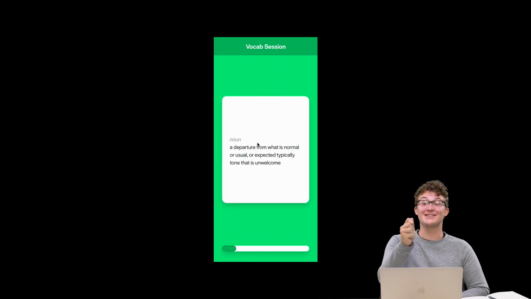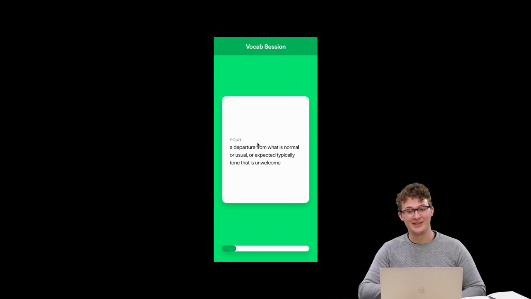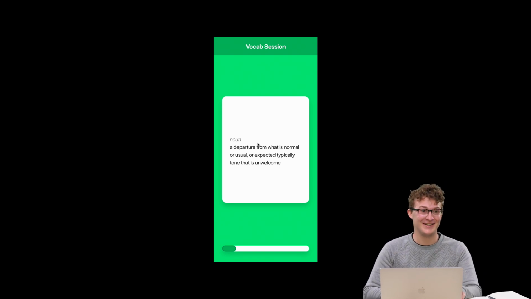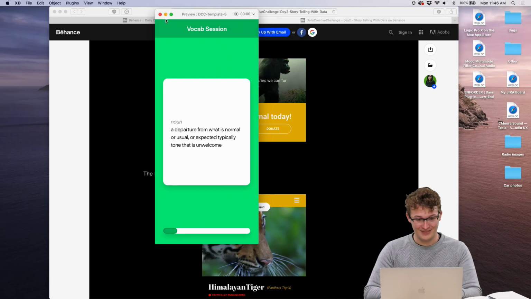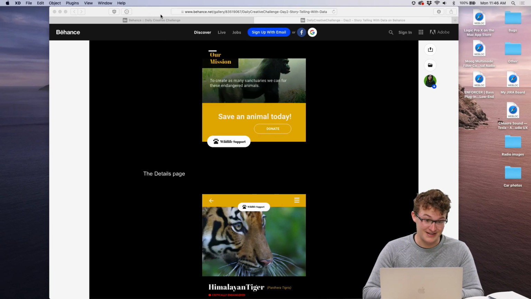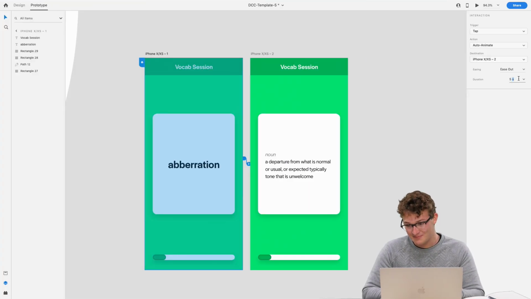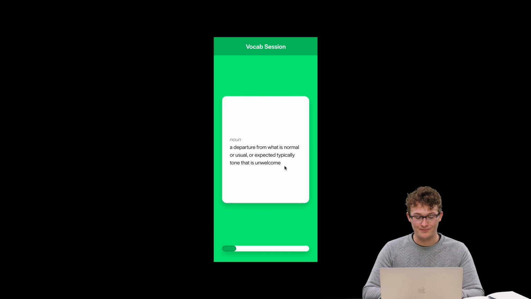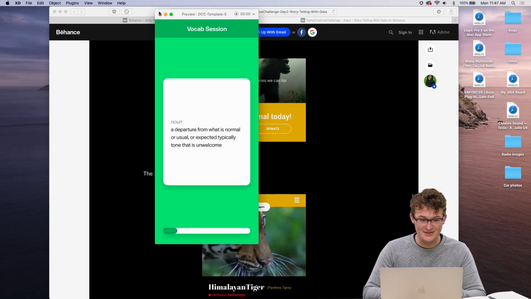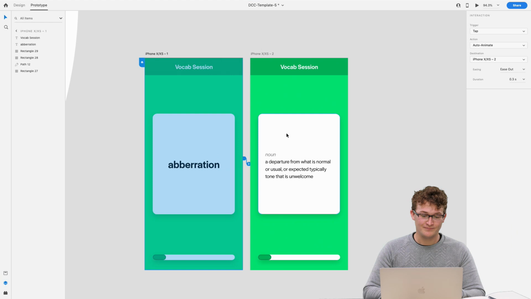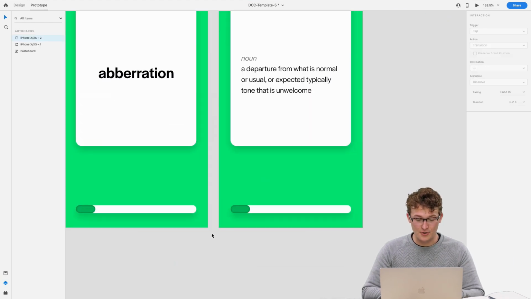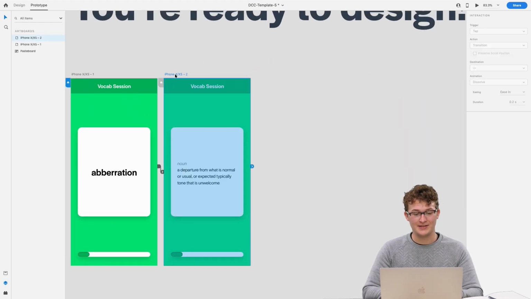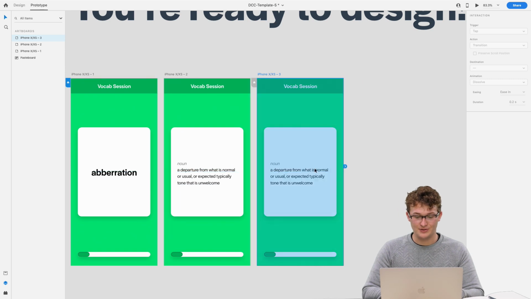It's like a really slow turning. It would make for a super unproductive study session. Although maybe a kind of entertaining one. I don't know. Let's make that faster. I think we deserve something a little faster. Boom, look at that. It flips and you see the definition. Not bad.